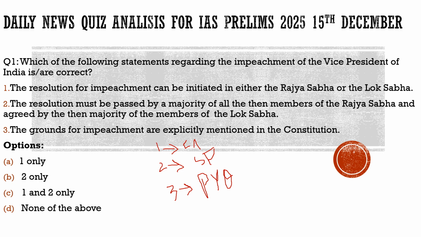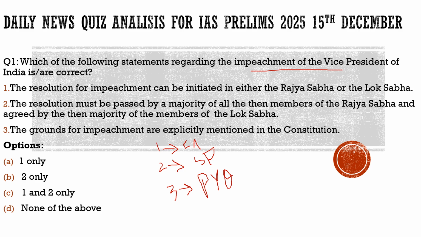So with this, let us have a look at the first question and try to solve it. Here the first question says, which of the following statements regarding the impeachment of the Vice President of India are correct? Why we had brought this question, this is the major concern. It should be the major concern for you, sir. Why we had brought this question from nowhere here? The answer to this is in today's newspaper, as there was proper discussion about can the Vice President of India be impeached.